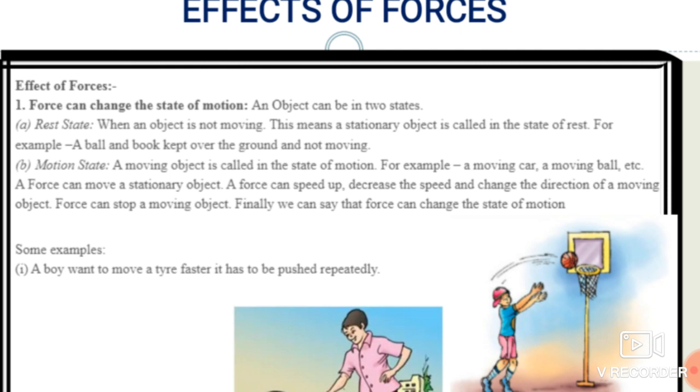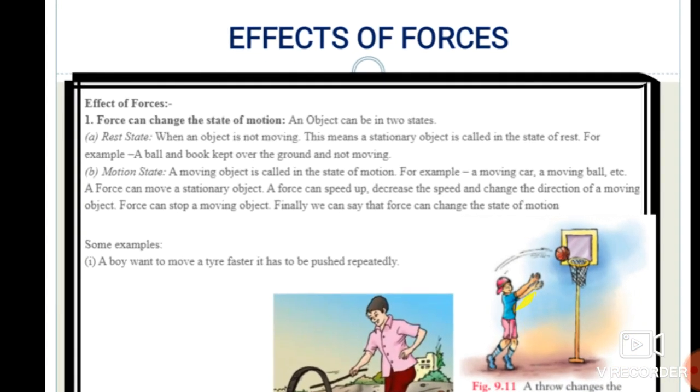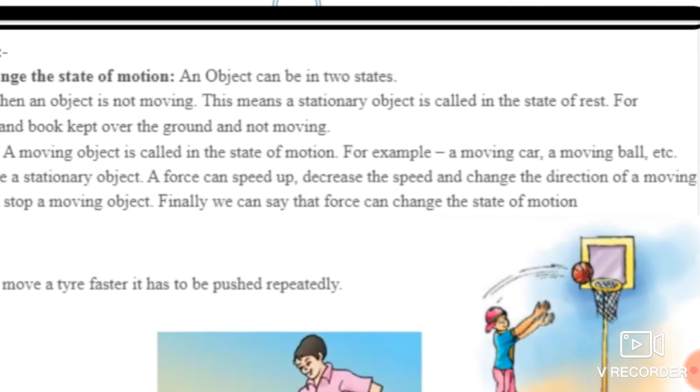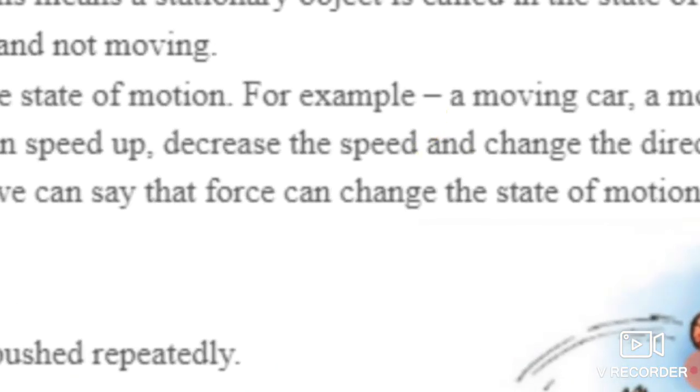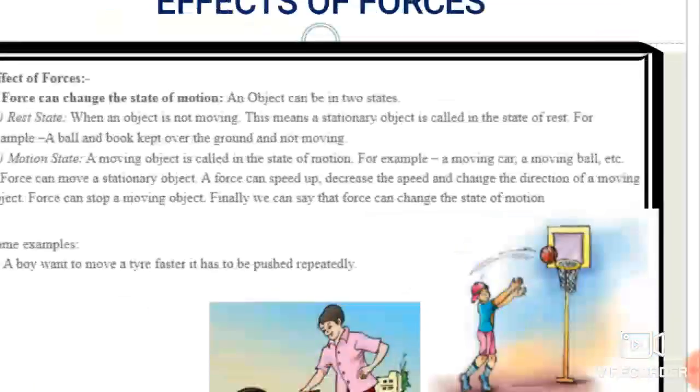But the person standing over there can kick this same ball towards the right hand side, then the ball will move towards the right. So in this way, whenever we apply force, it can change the motion and also the direction of any object. Finally, we can say that force can change the state of motion.